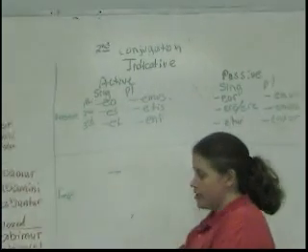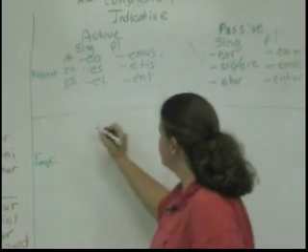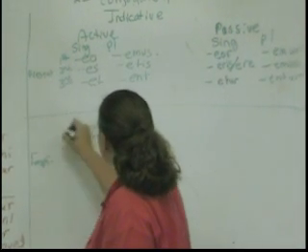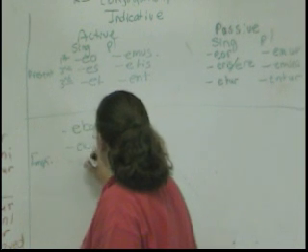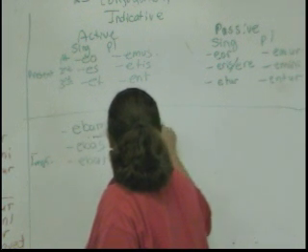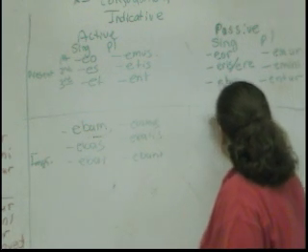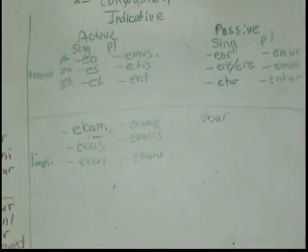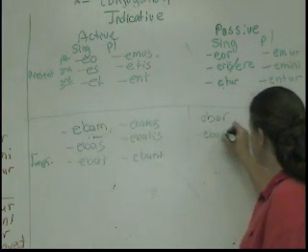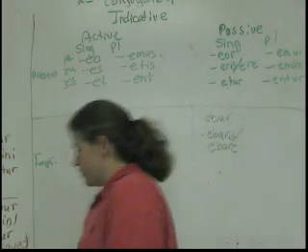So knowing that the second conjugation is like the first conjugation in the imperfect, what are we going to get? EBAM, EBAS, EBAT, EBAMUS, EBATIS, EBANT. Passive: EBAR, EBARIS, EBATUR.